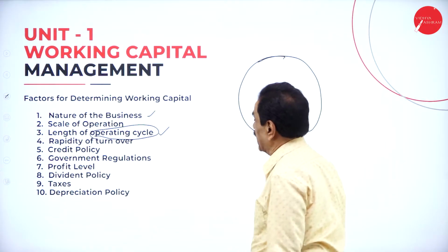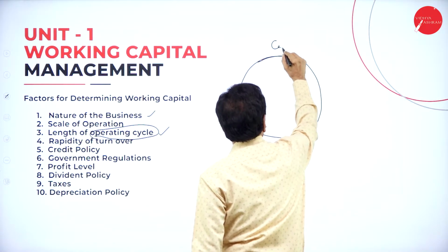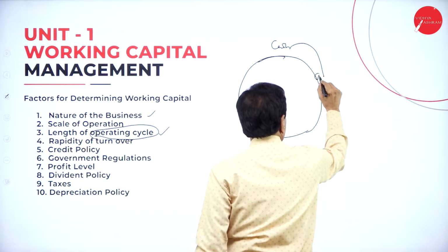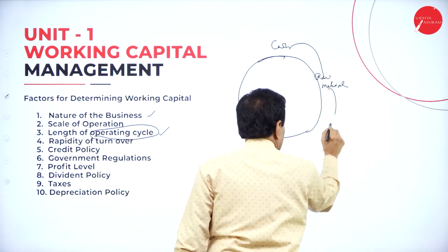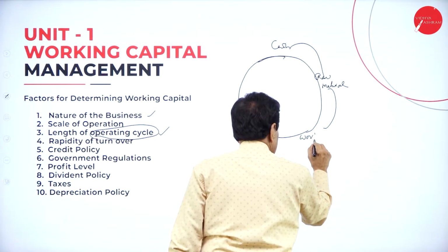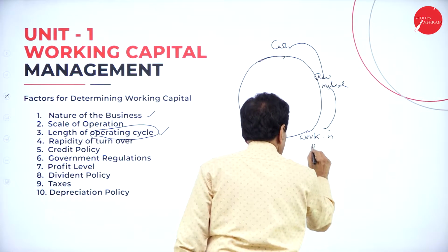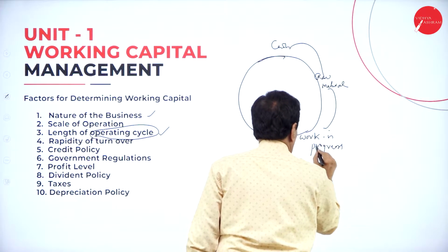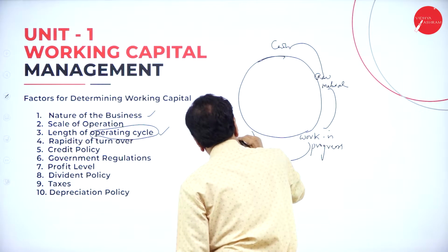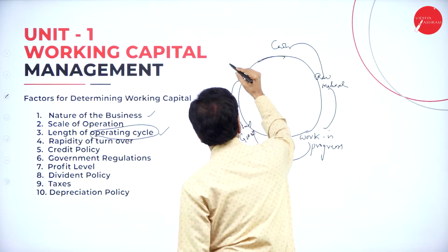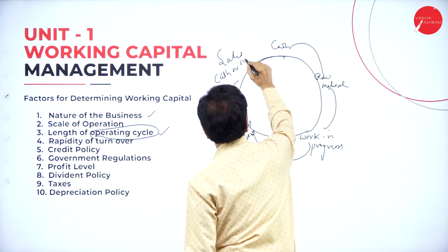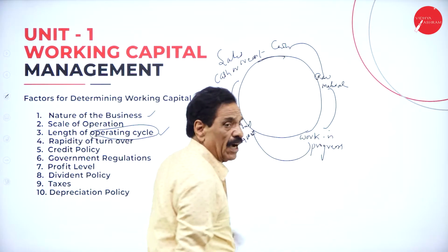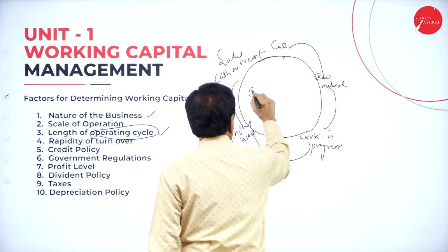this is your operating cycle. It will start from the cash. We purchase the raw material. Raw material will go to the work in progress. Work in progress becomes finished goods. Then it becomes the sales. It may be cash or credit sales. So this is your operating cycle.